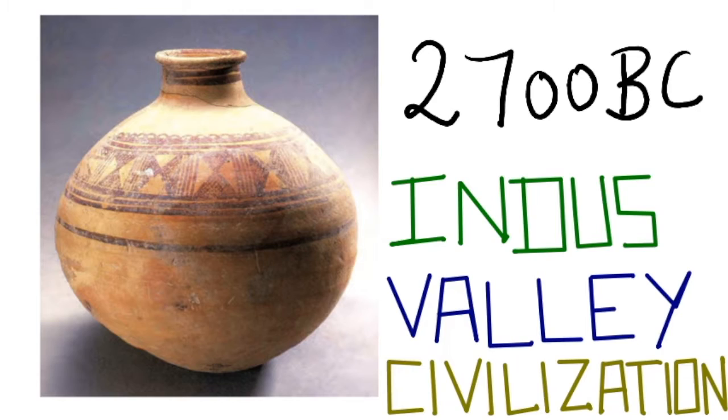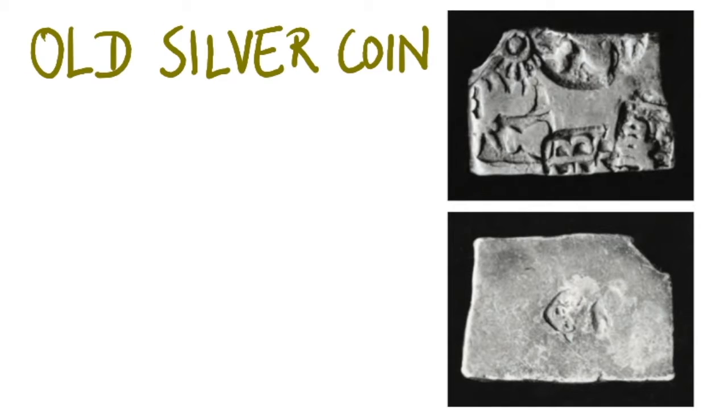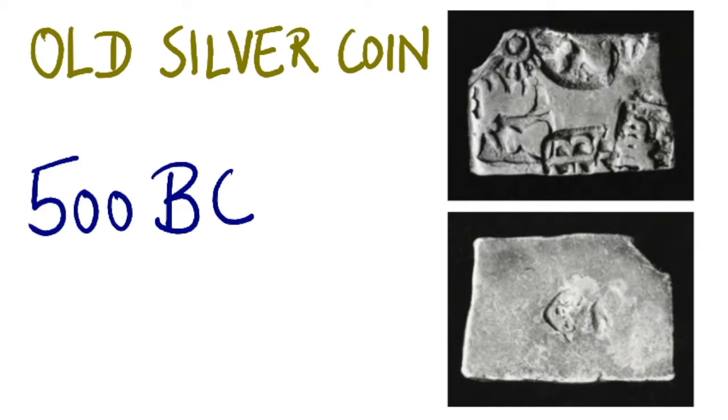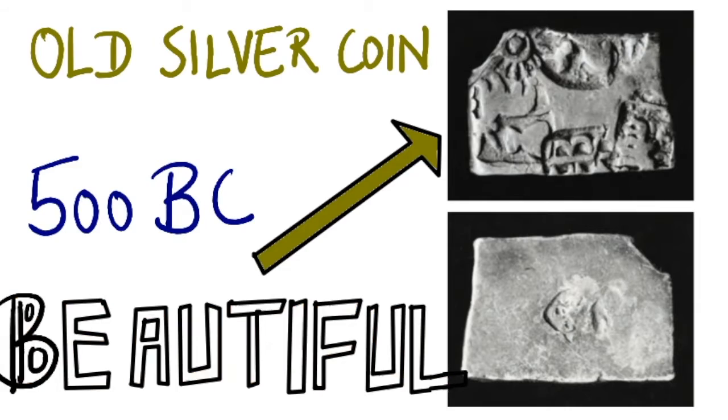Now take a look at this picture. Do you know what this is? This is an old silver coin which dates to about 500 BC. Can you see the beautiful design on it?